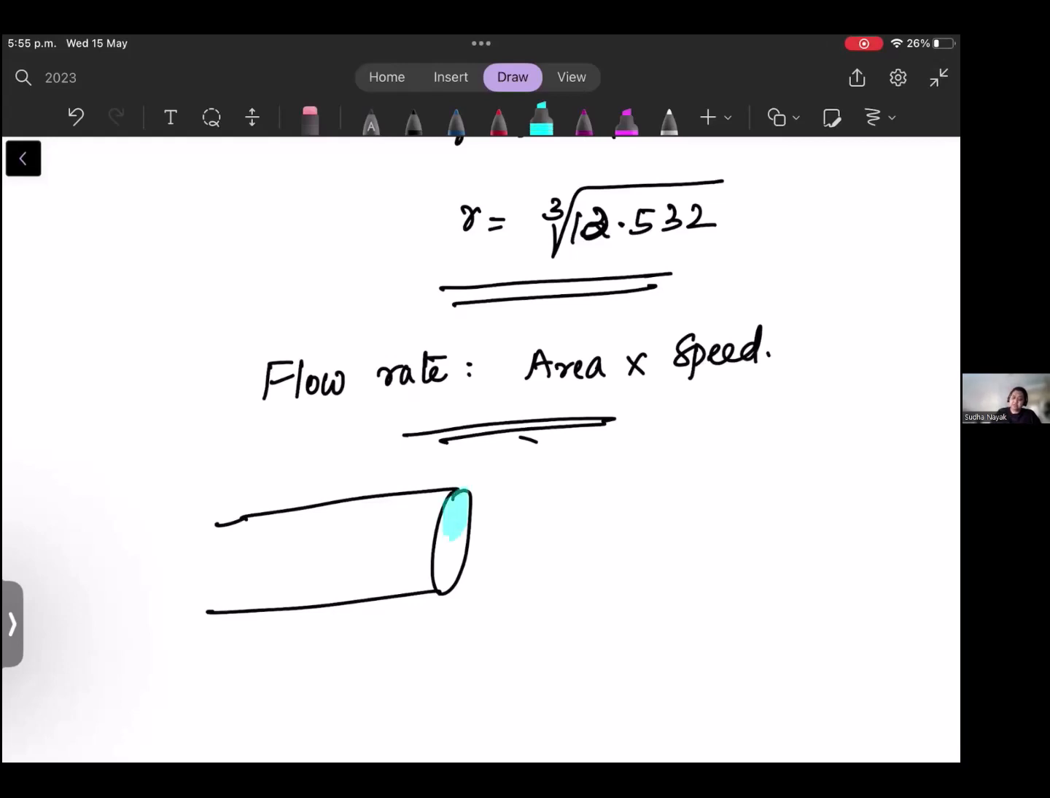How will you find the area? You need to find the area of only this piece, and it's like a circle, so that is pi r square. So you find the area of this one, and then multiply it with speed. You will find the flow rate. Depends on what shape it is, but usually it will be a circle. Whenever they give a question, this will be a circle.